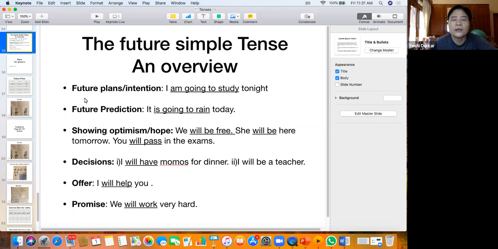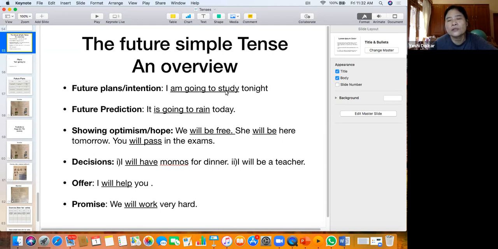We talk very frequently about plans. When you're talking about a plan in the English language, it's future, but interestingly, you use the present continuous tense. So I am going to study tonight.